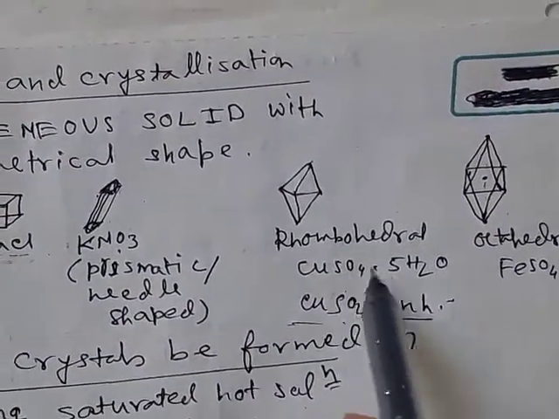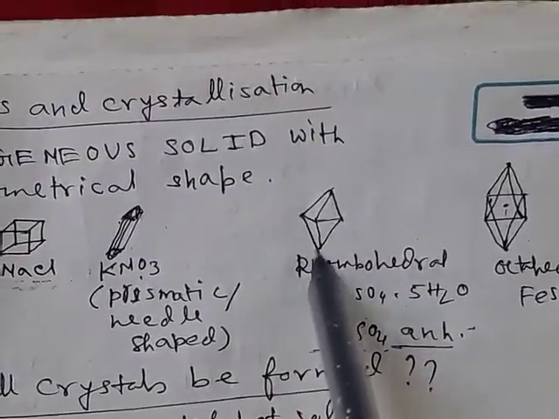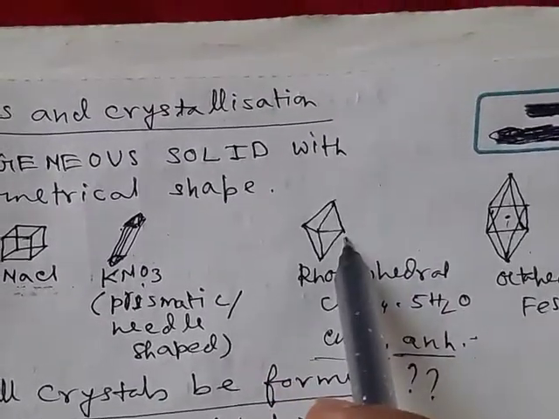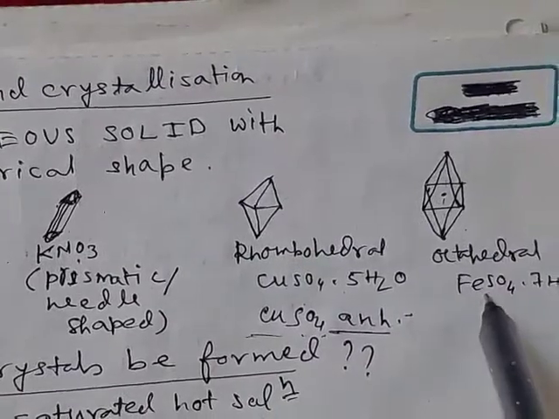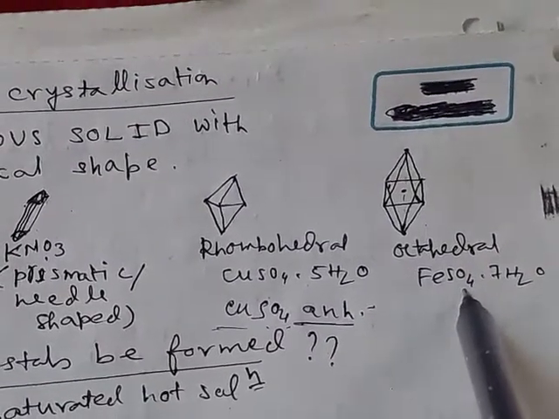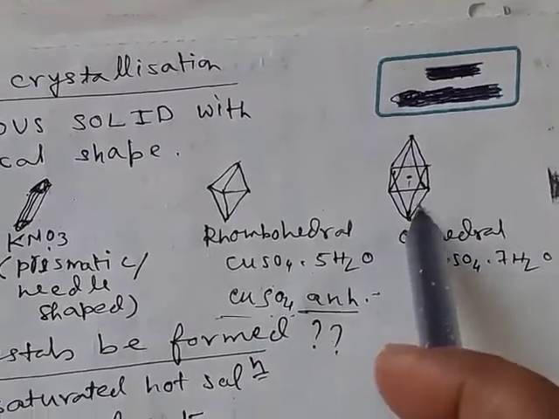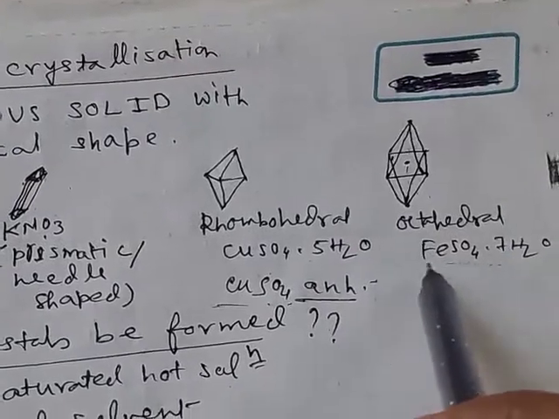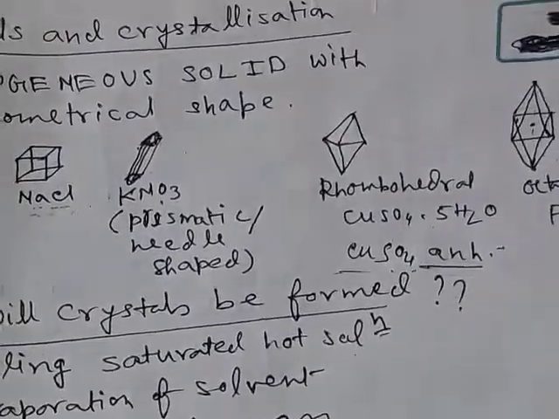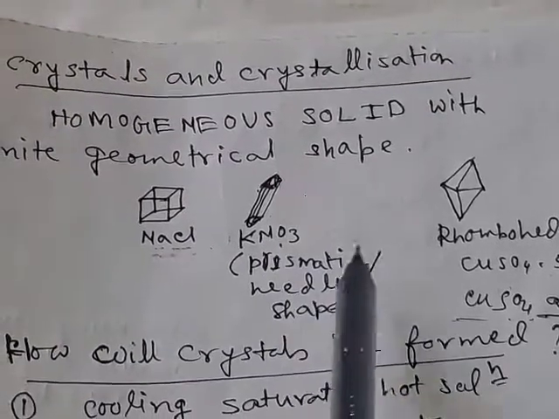For hydrated copper sulfate or blue vitriol we get rhombohedral crystals. And for ferrous sulfate 7H2O, the green vitriol, we get crystals in octahedral form. So for different compounds the crystals have different shapes.